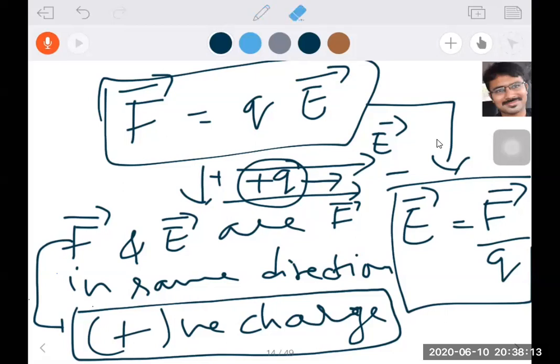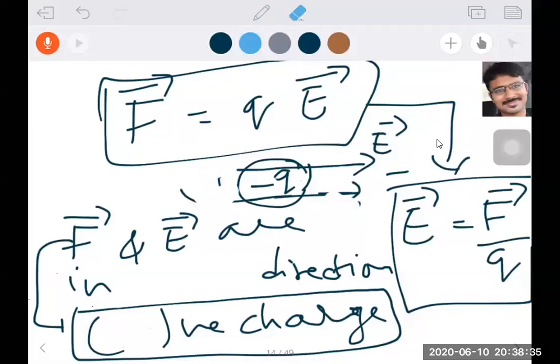Now you observe. Suppose it is a negative charge. When we take a negative charge here, what will happen to the force and electric field? Here positive will be there, here negative will be there. A negative charge always attracts towards positive, and F bar is in this direction.